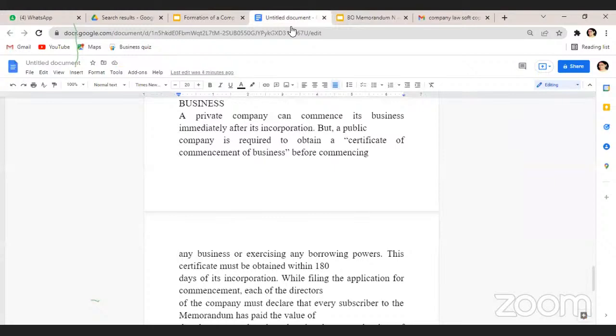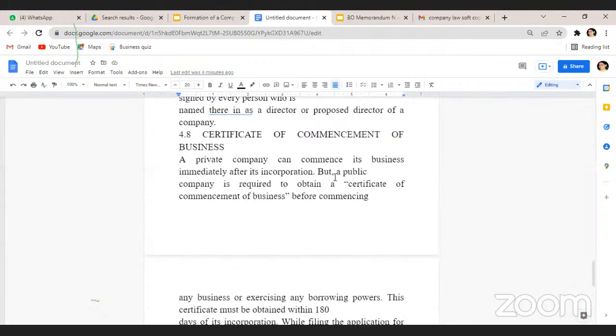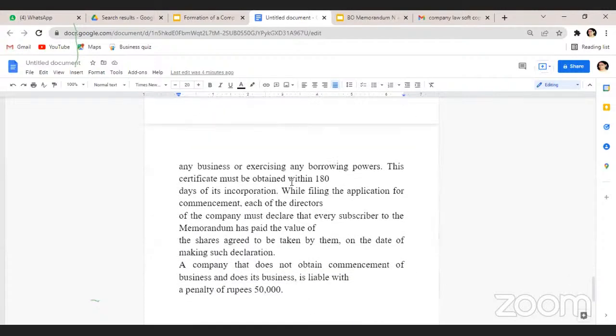So in order to obtain the certificate of commencement of business, a public limited company has to submit 4 declarations. One declaration is that a minimum subscription amount has been raised and collected. Second declaration is that no amount is due to the applicants, or amount returned to the applicants.